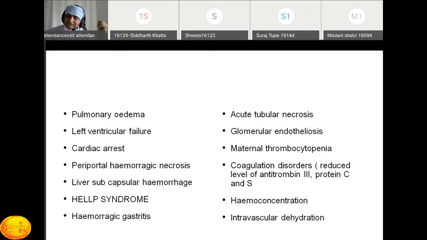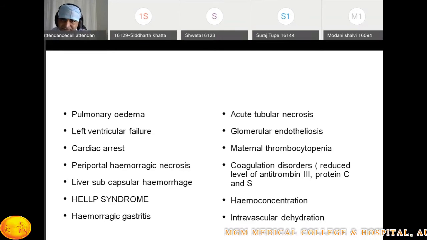Then we discussed there is hemoconcentration. Why is there hemoconcentration? Because of endothelium damage. Because of this endothelium damage, there is a leakage of fluid from the intravascular space to the extravascular space.